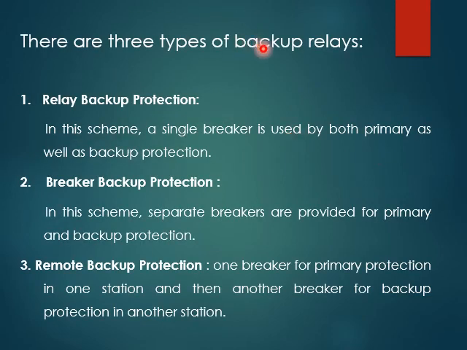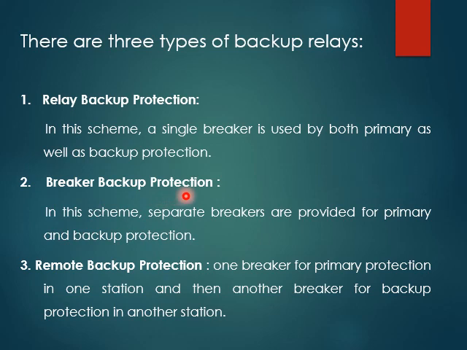Now there are three types of backup protection. Relay backup protection: in this scheme, only a single circuit breaker is used by both the primary as well as the backup protection.